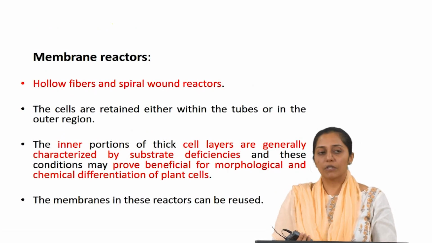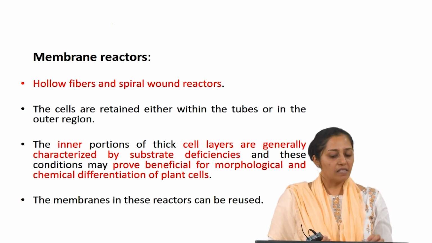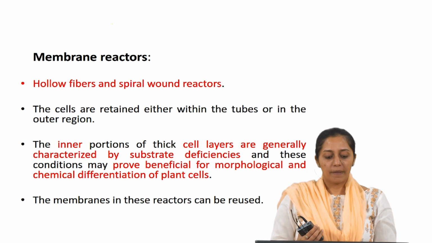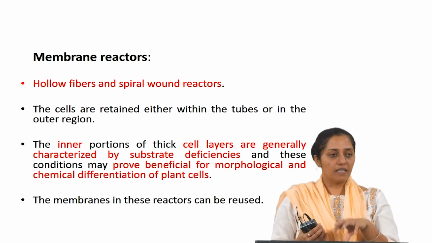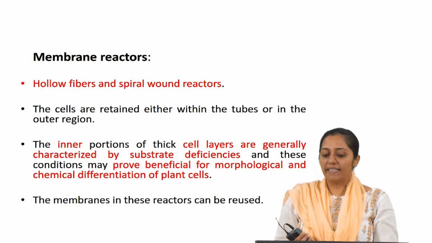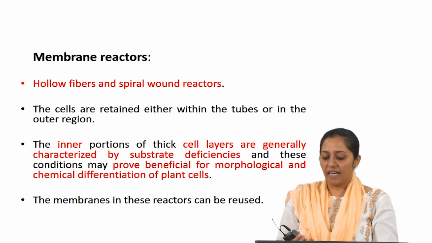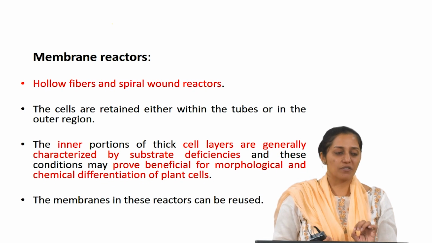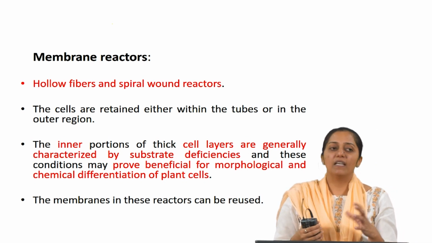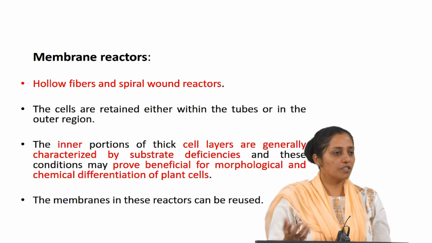Membrane bioreactors, we were talking about hollow fibers. Similarly, spiral wound reactors, the cells are retained either within the tubes or in the outer region. It can be shell side or the tube side immobilization. The inner portion of the thick cell layers are generally characterized by substrate deficiencies, because they keep accumulating one on top of the other. So this may lead to nutrient mass transfer limitations and oxygen limitations.